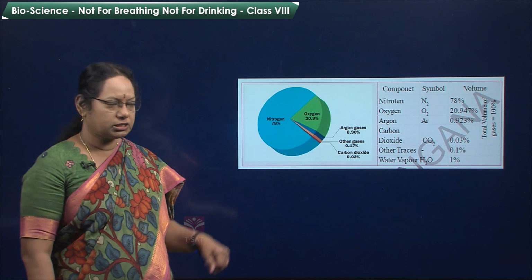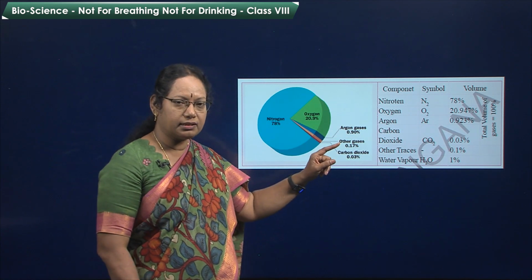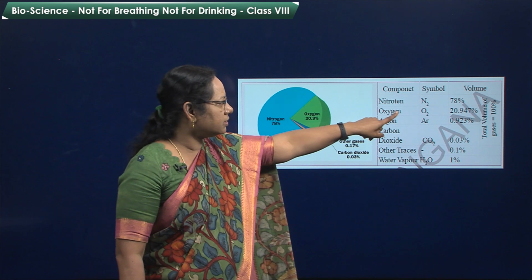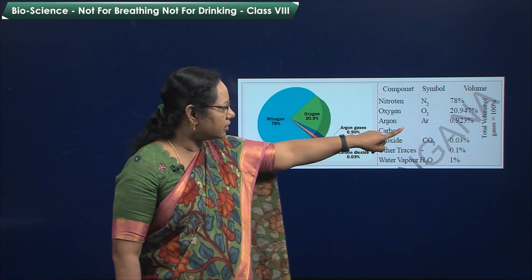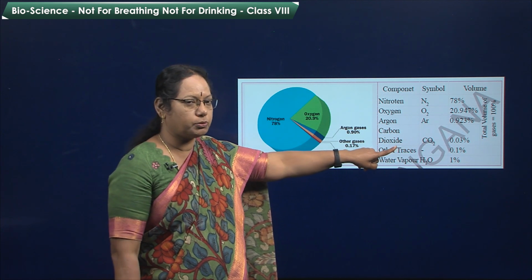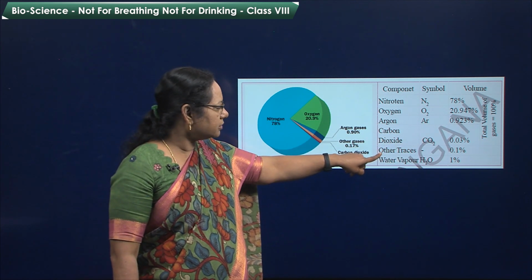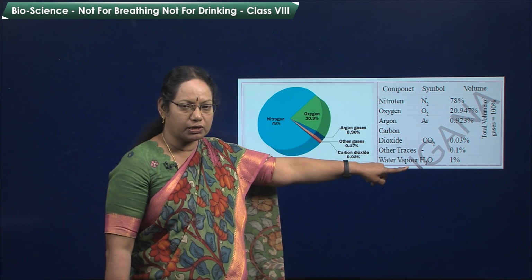See the composition here. Can you see the composition of gases in the atmosphere? Nitrogen is 78%, oxygen is nearly 21%, argon is 0.9%, carbon dioxide is 0.03%, now it has increased to 0.04%, and other traces are 0.1%. Water vapor is also 1%.